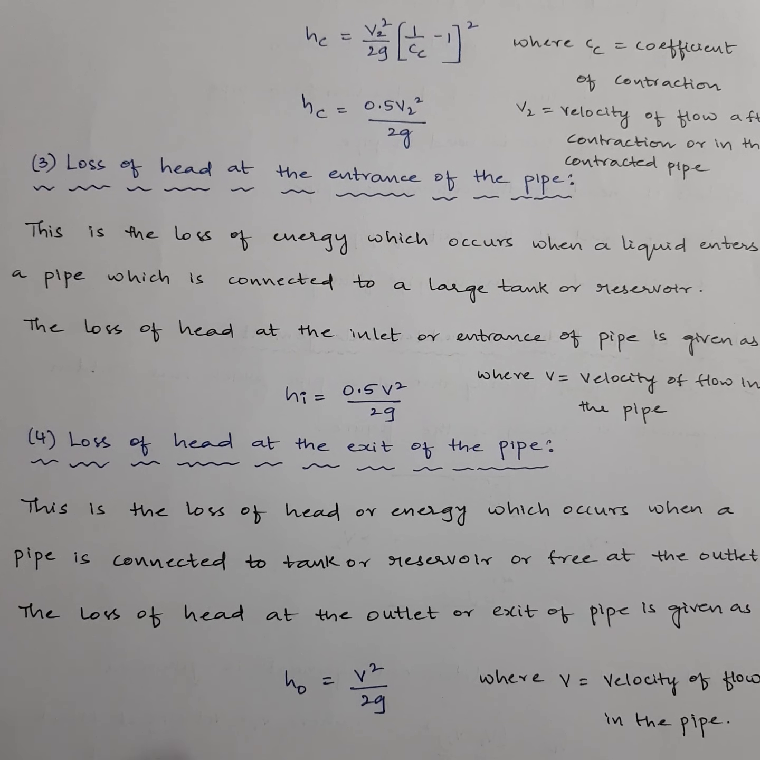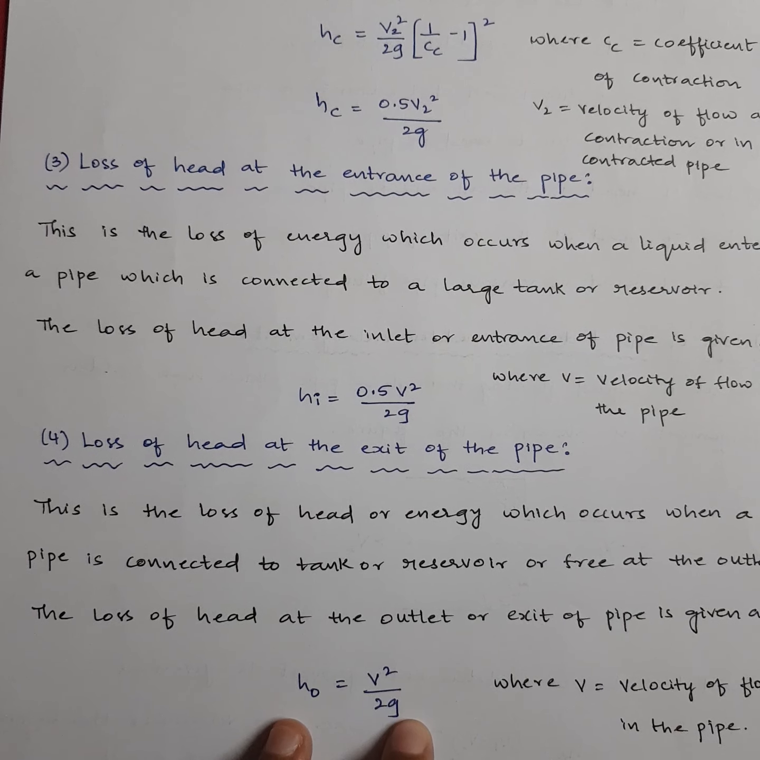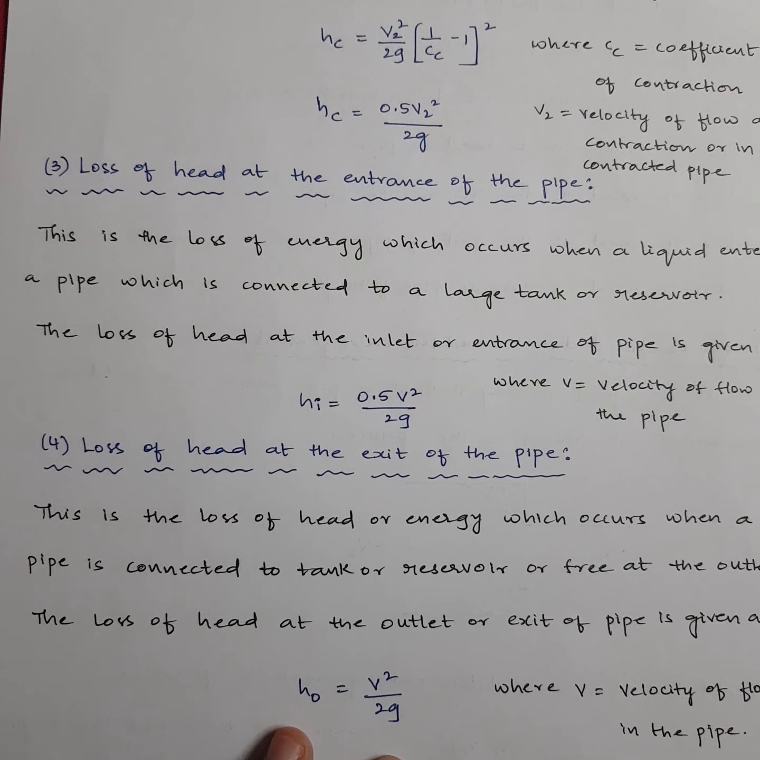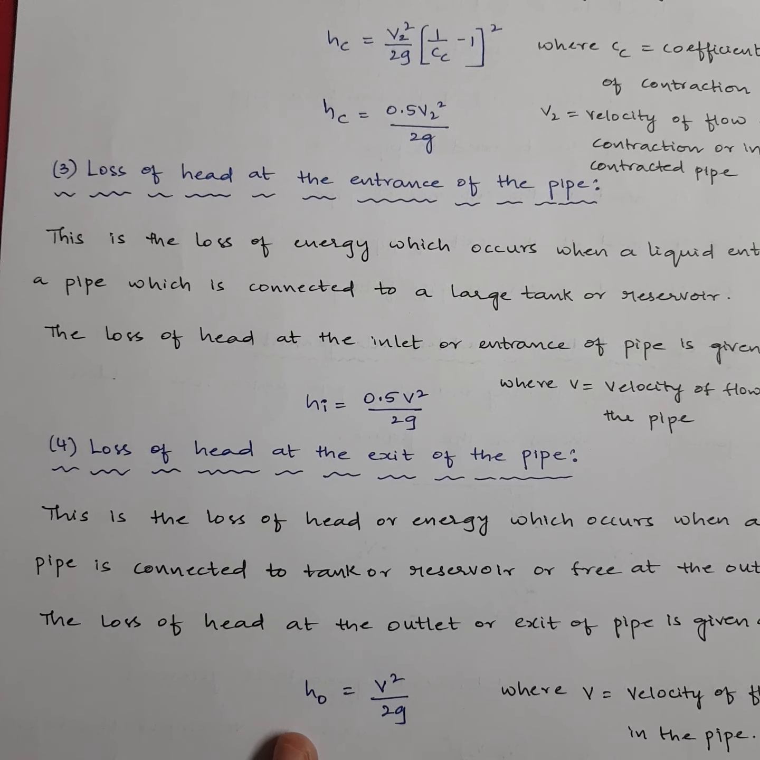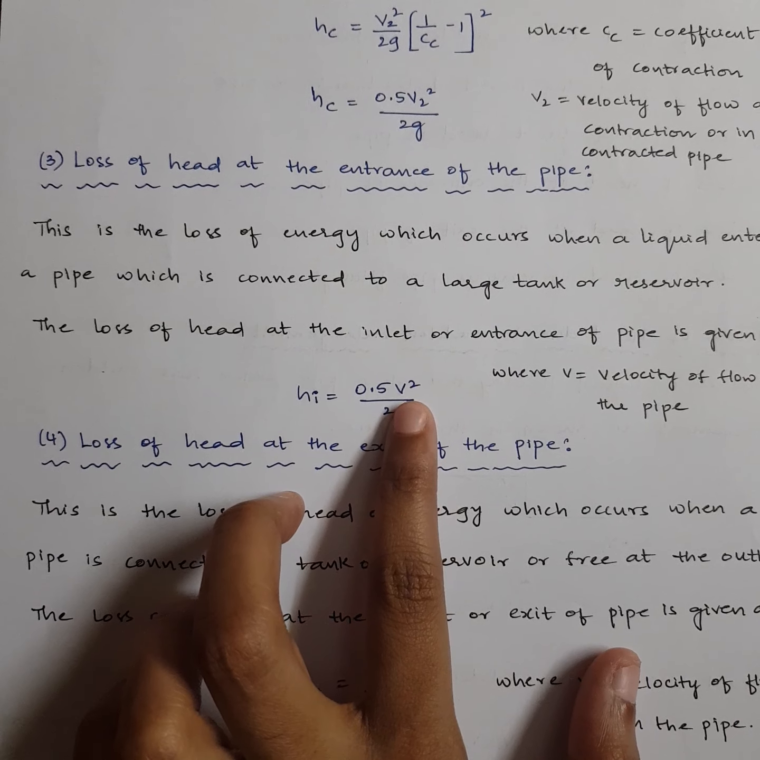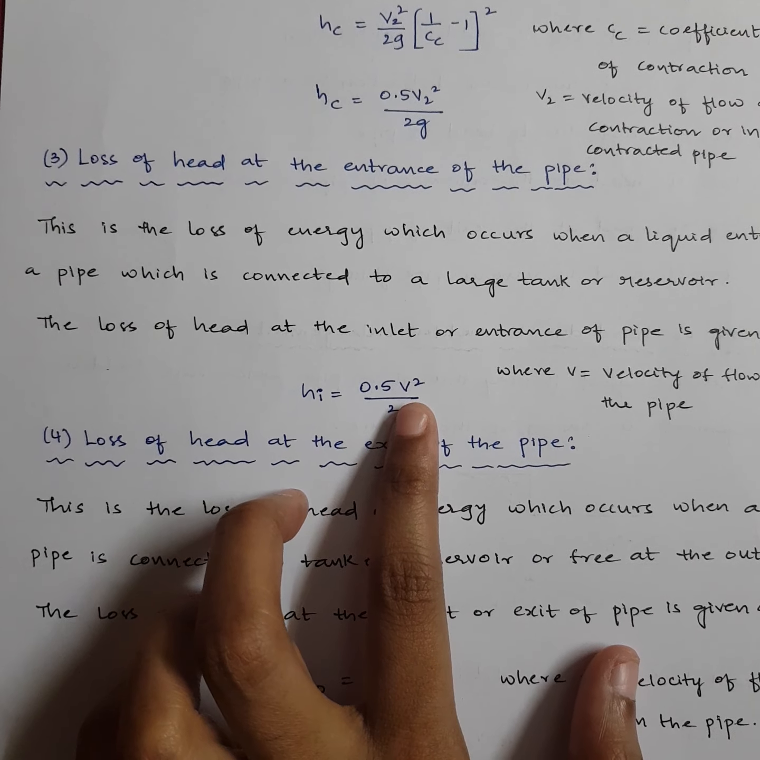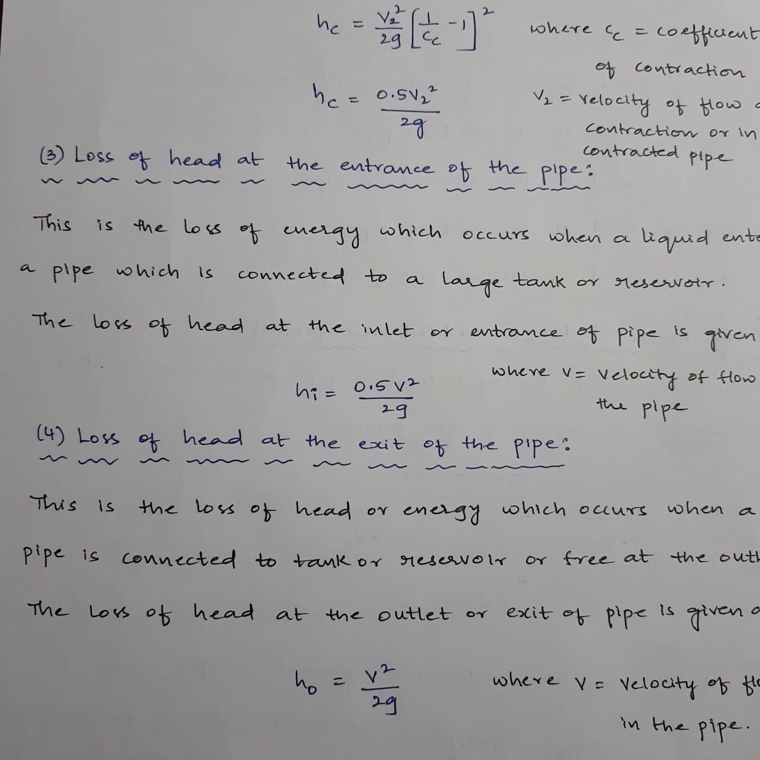The head loss at the outlet is denoted by h0, which is equal to the formula v square by 2g directly. Again, v is the velocity of flow in the pipe, or velocity of water when it is leaving the pipe. Here also you can write v as velocity of water or any liquid while entering. Anyway, he may ask you the question in different ways, but the formulas will be the same.